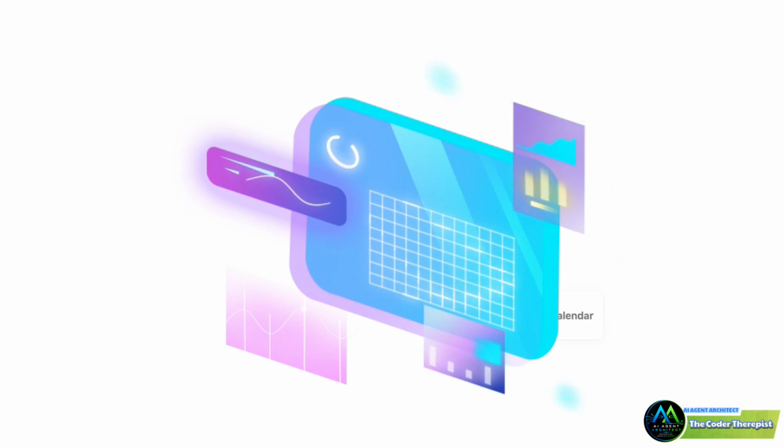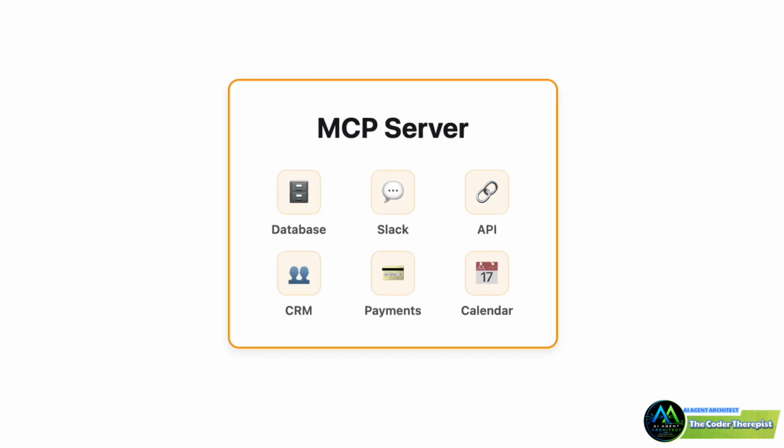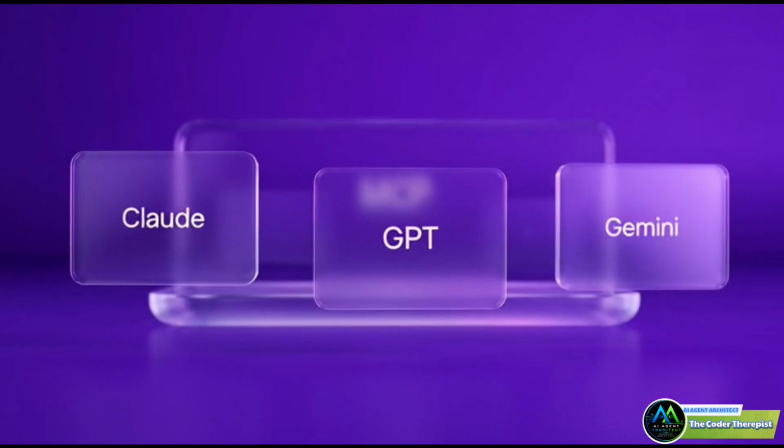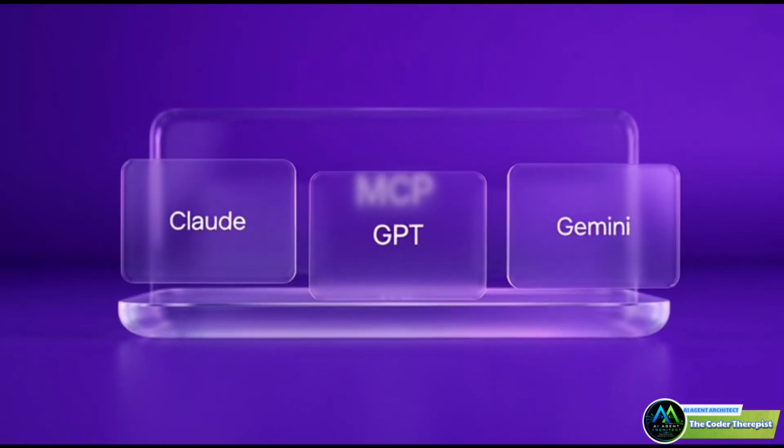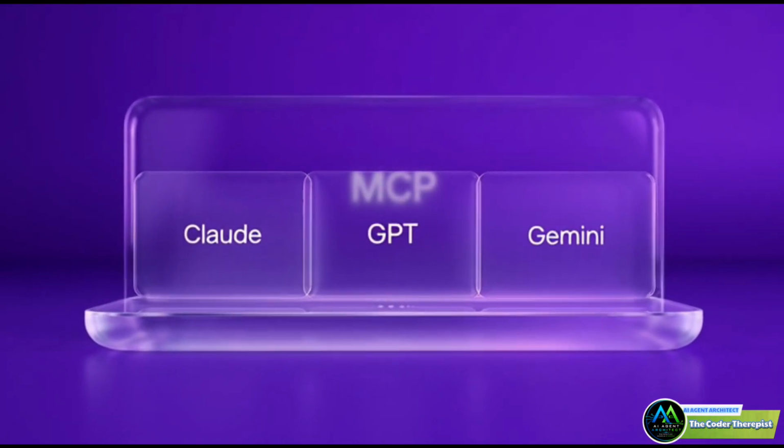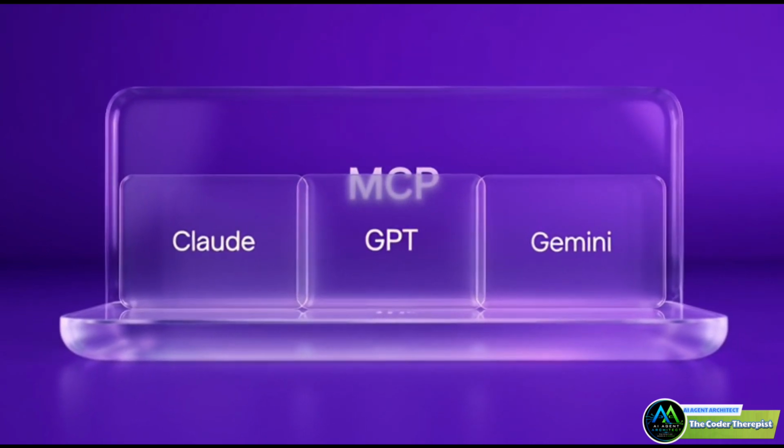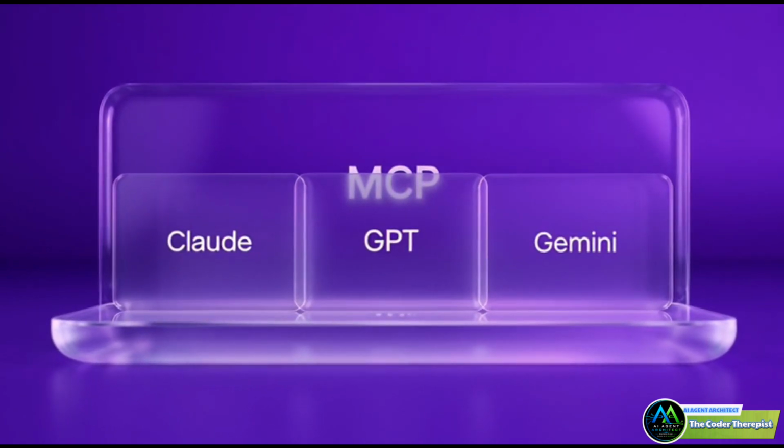MCP flips the whole thing on its head. Instead of hard-coding a new integration every time, you build one server. That server exposes your tools, your data, your APIs once. After that, any AI agent that speaks MCP can just use them. Claude, GPT, Gemini, doesn't matter. They all show up to the same party.